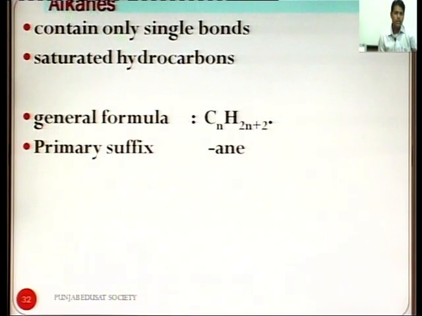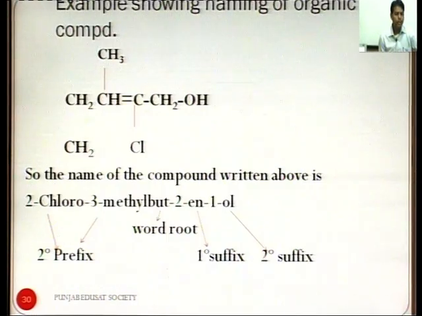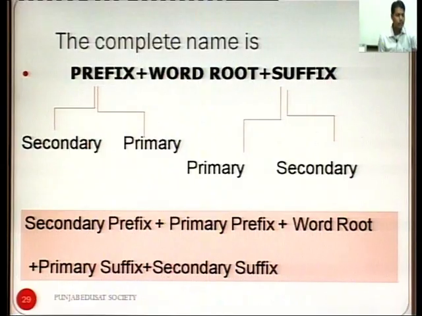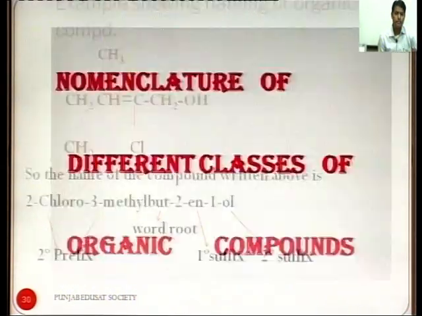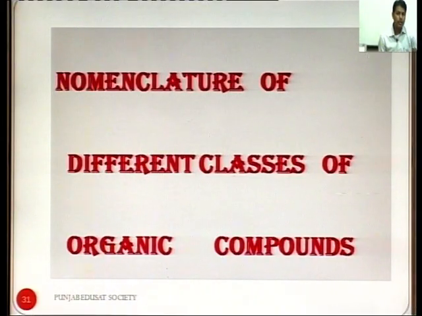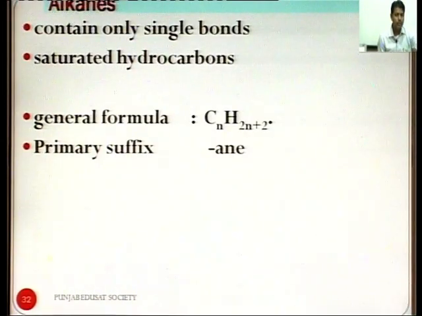So, IUPAC names have three parts: prefix, word root and suffix. Prefixes are of two types, primary and secondary, and suffixes are also of two types, primary and secondary. So, the complete name is secondary prefix, primary prefix, word root, primary suffix and secondary suffix. Now, nomenclature of different classes of organic compounds. First of all is alkane. Alkanes contain only single bonds.